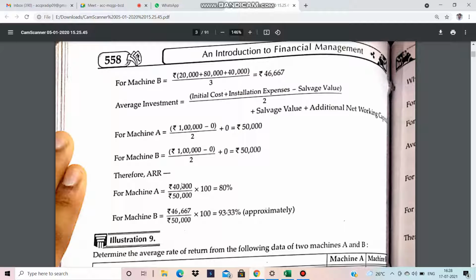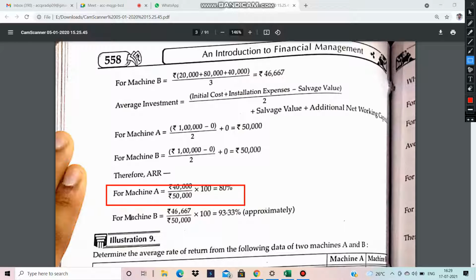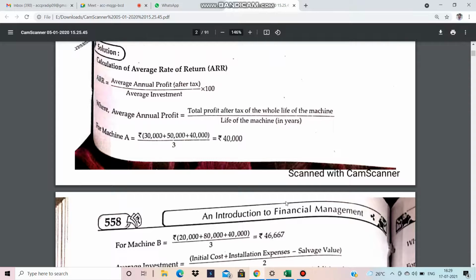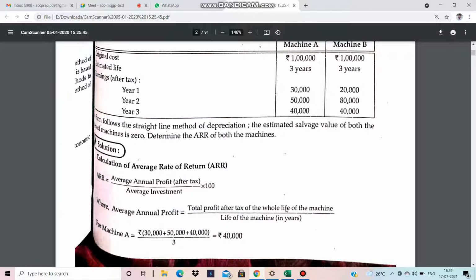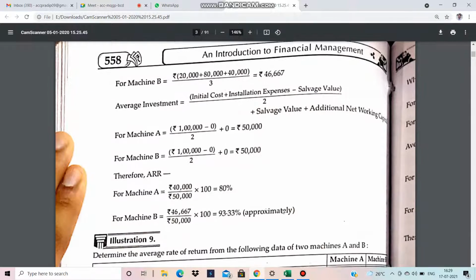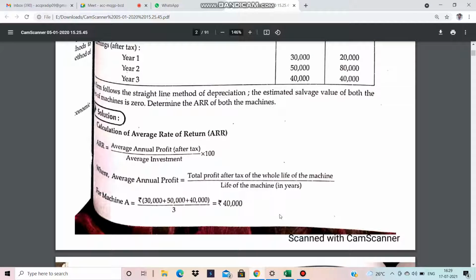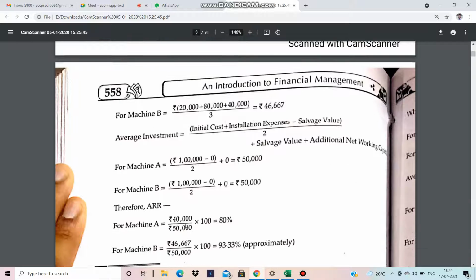Now how will we calculate this ARR? The average PAT divided by average investment. The average PAT is 40,000 for machine A divided by 50,000 into 100, so the percentage is 80%. So the accounting rate of return for machine A is 80% and for machine B is 93%. Hope it is very clear. You just have to find the average PAT and the average investment. In that sum there is no salvage value, no scrap, so the workings are a little less.